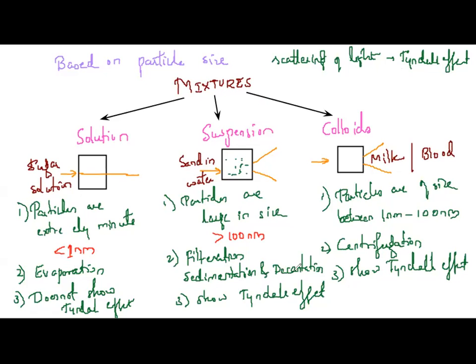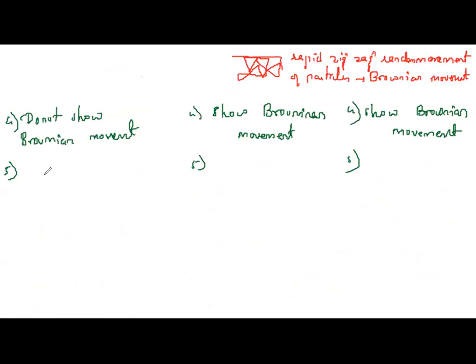When you come to suspensions, the particles are large in size, more than 100 nanometer. They are separated by filtration, sedimentation, decantation techniques. They show Tyndall effect as well as Brownian movement. Colloids have particles of size between 1 nanometer and 100 nanometer, separated by centrifugation. They show Tyndall effect as well as Brownian movement.